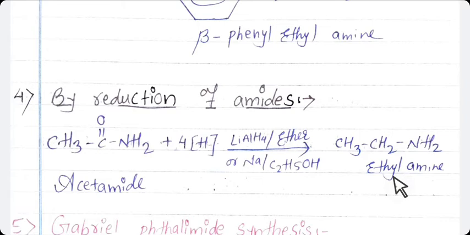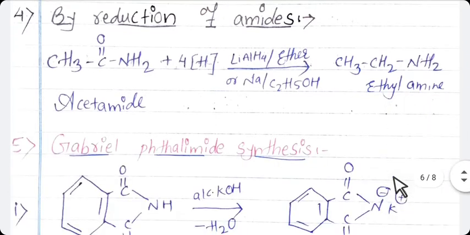The next method for the preparation of amine is from Gabriel phthalimide synthesis. This method is used for the synthesis of primary amine. It involves 3 stages.